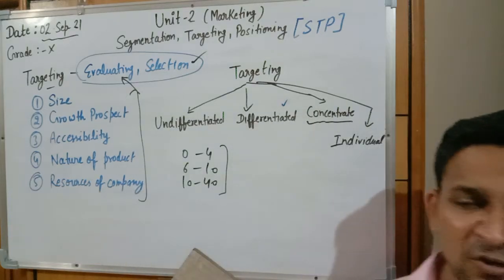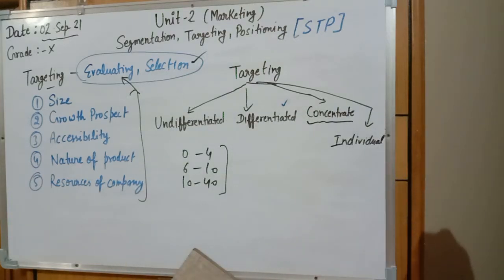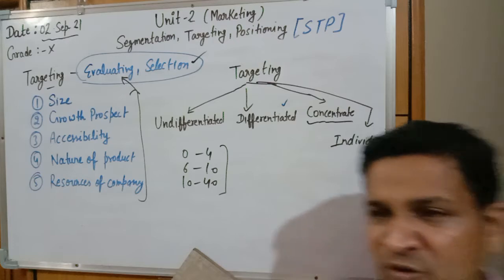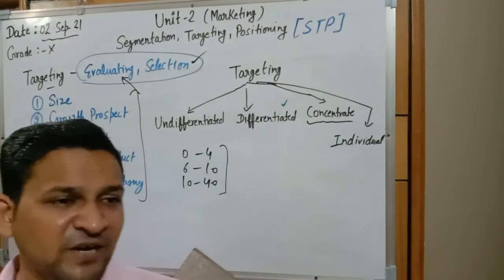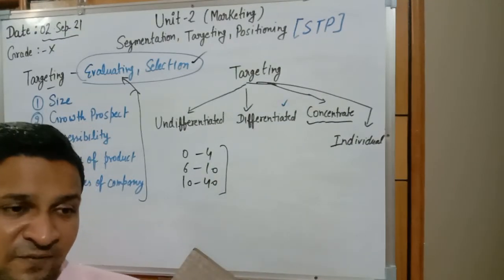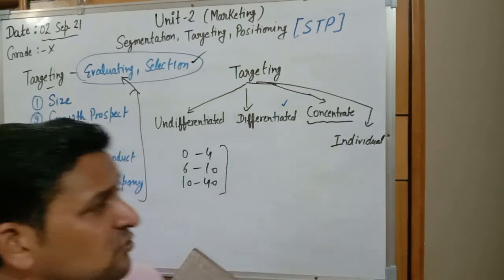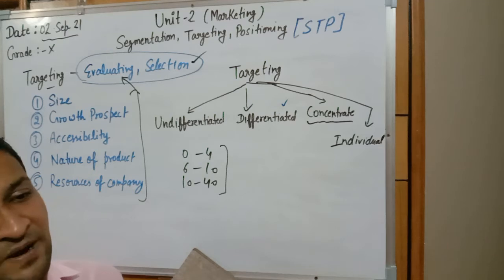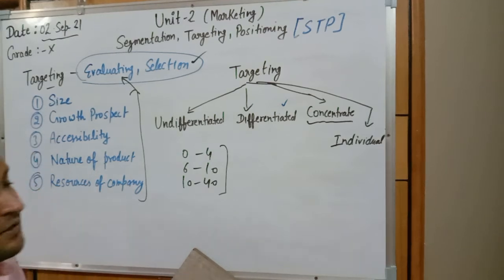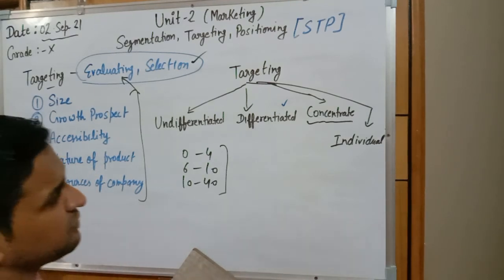When we are doing segmentation on the basis of an individual person, the best example is when you move to the barber shop. A barber will provide different types of hairstyles to different categories of children and different ages of people. So it is on the basis of the individual, how the people like it. It means the target is an individual or a single person.